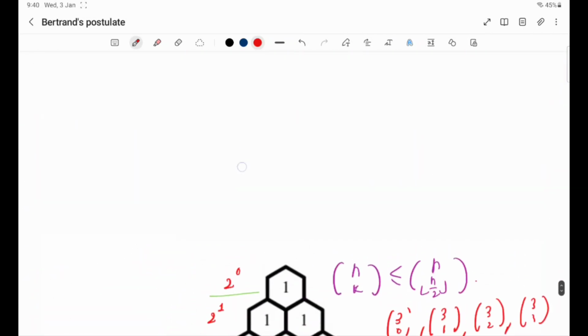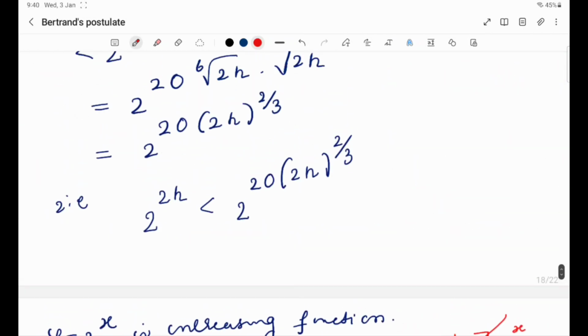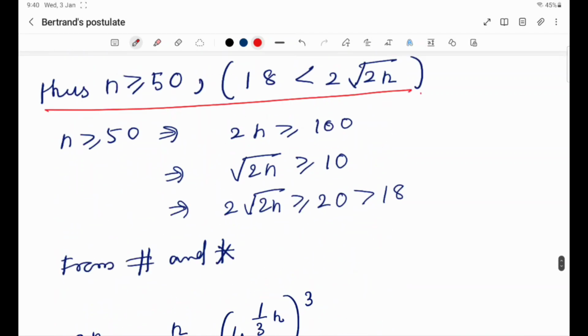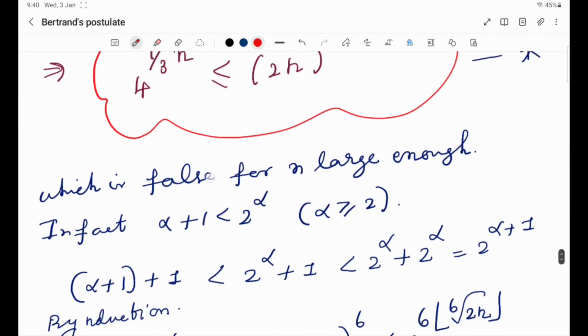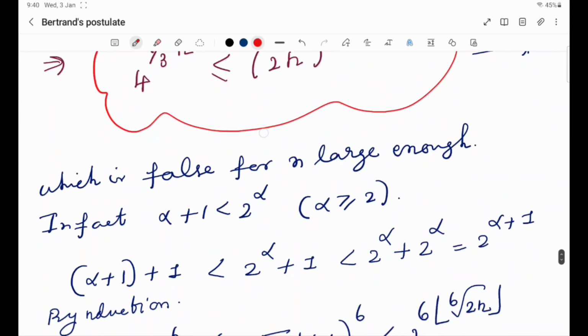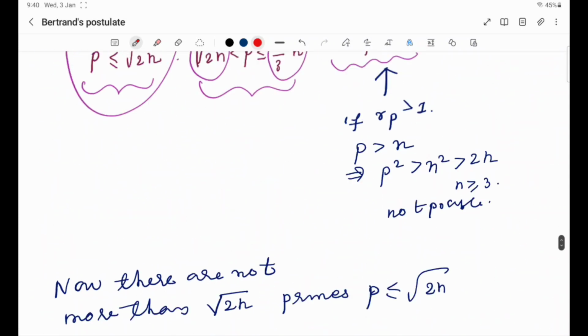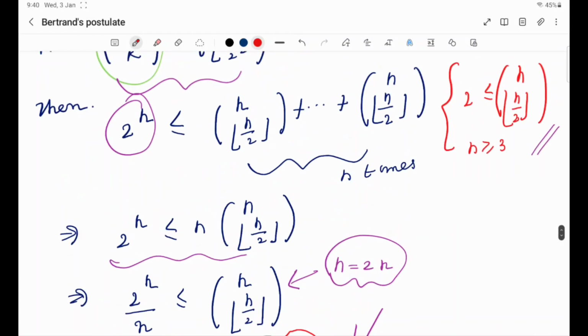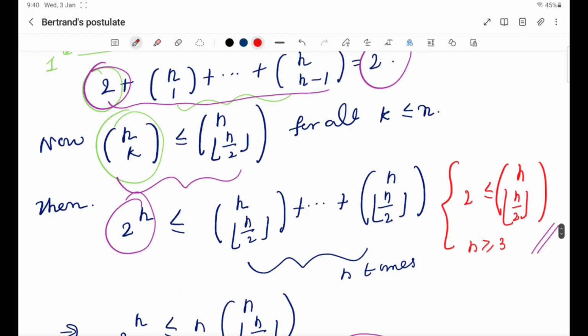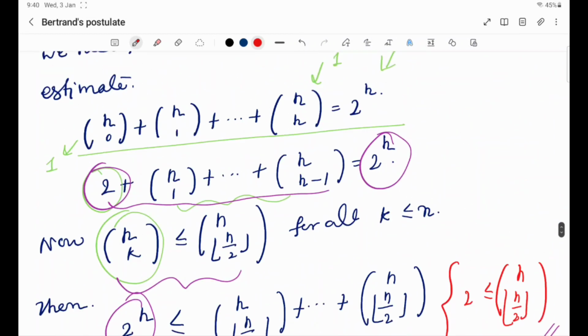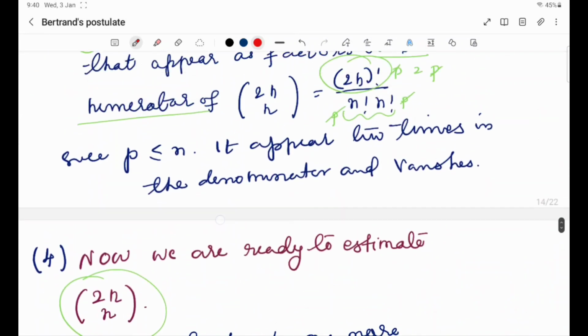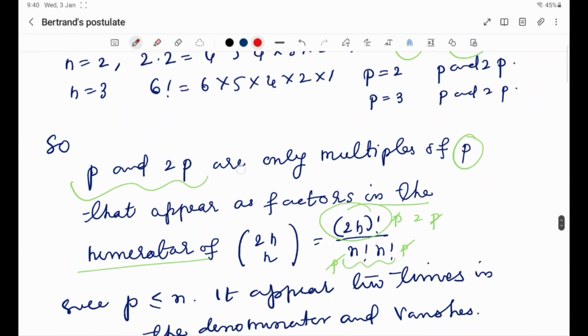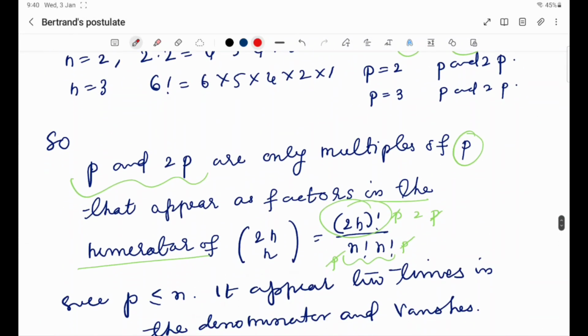Now we come to a very major argument in Erdos's proof, that primes between 2 by 3 n and n will not divide 2n Cn, right?